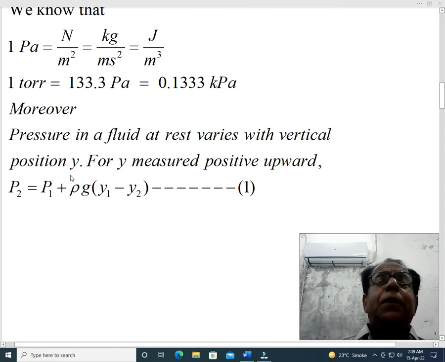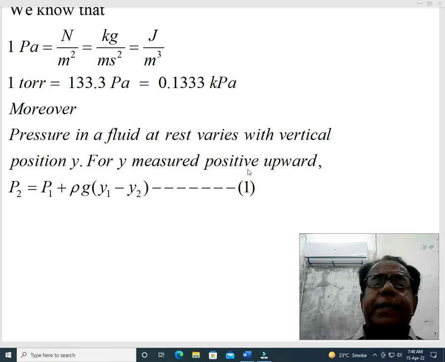Moreover, pressure in a fluid at rest varies with vertical position y. For y measured positive upward, P2 is equal to P1 plus rho g (y1 minus y2). Dear students, we will solve our problem on the basis of this expression.